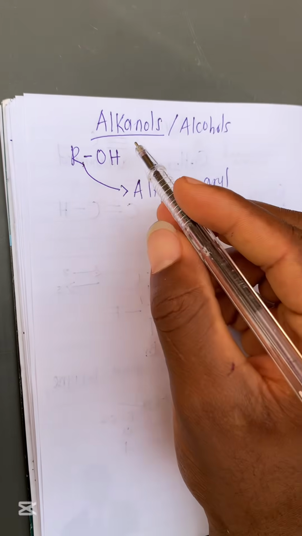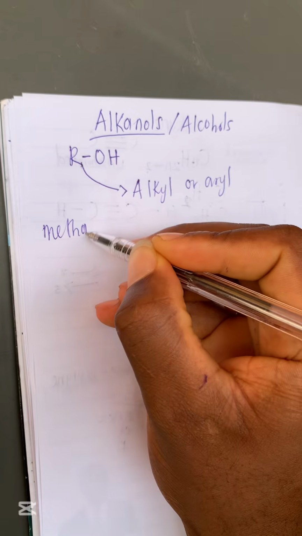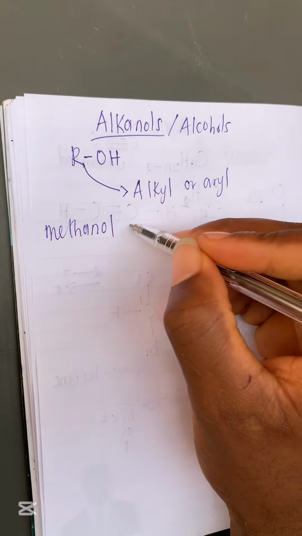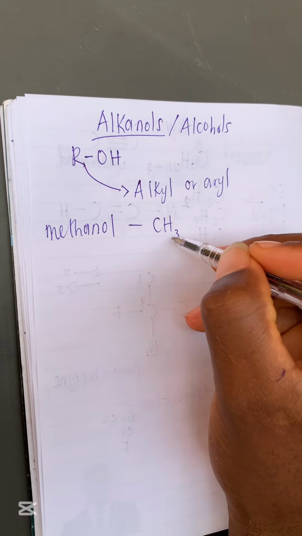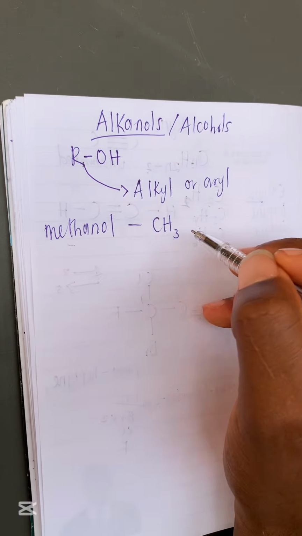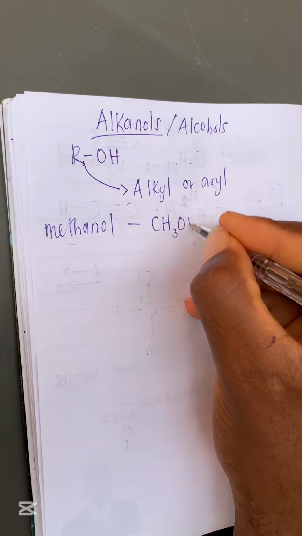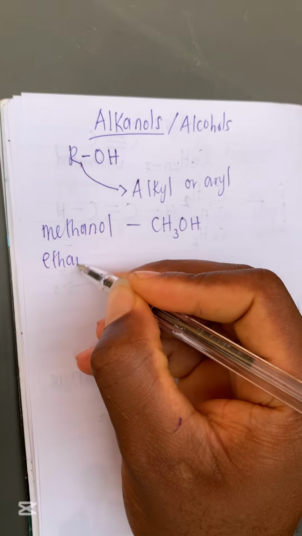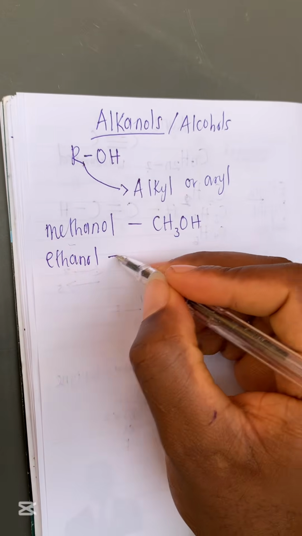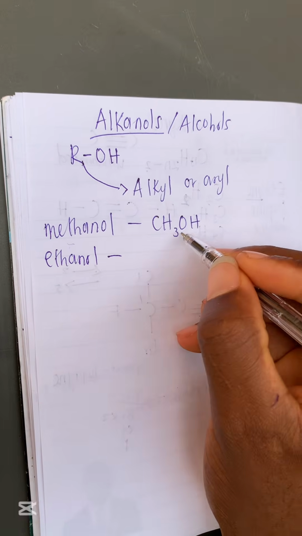The first member of the alkanol is methanol. And the formula of methanol is what? CH3, our normal methyl. You first write your methyl because this is methanol. You know the vibe now. Methyl, then you put your OH. So what is the second member? The second member is ethanol. Who can guess it? Correct. So you put your ethyl, then you write OH.